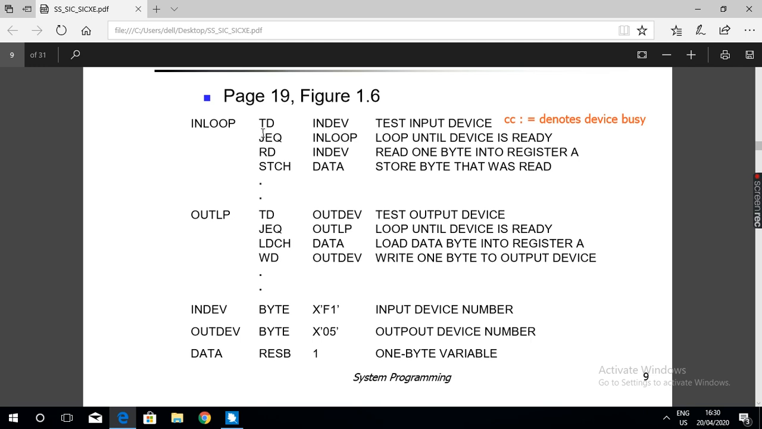First provide a label for each of the devices. For the input device, give some name.